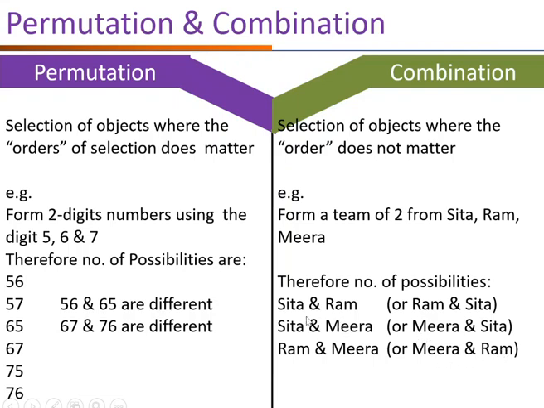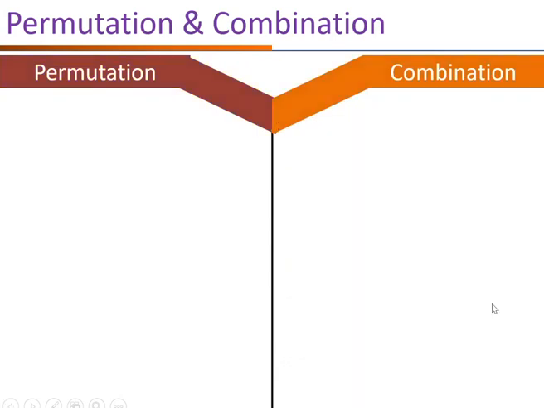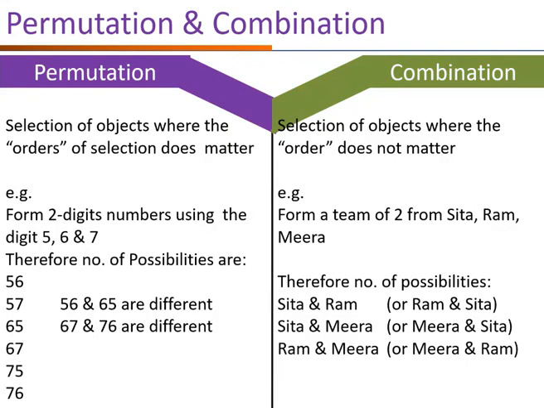Here, if we say Sita and Ram or Ram and Sita, it is one and the same thing. Therefore, here the order does not matter. Whether it is Ram and Meera or Meera and Ram, the order does not matter here.